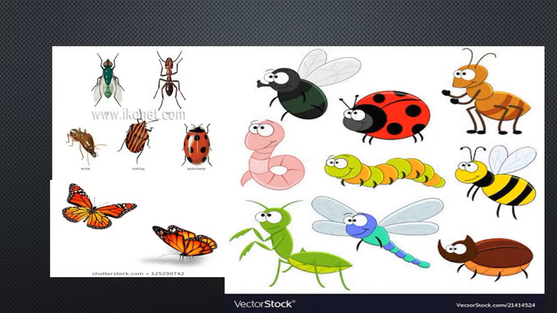Now, here are some insect names. Read aloud the names with me. Bees, spider, butterfly, worms, caterpillar, grasshopper, snail, snake, ladybug and ants.